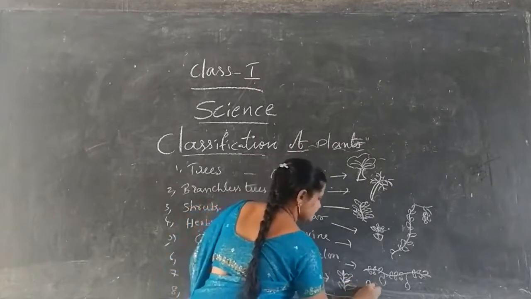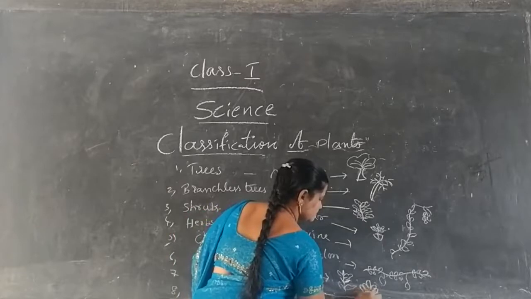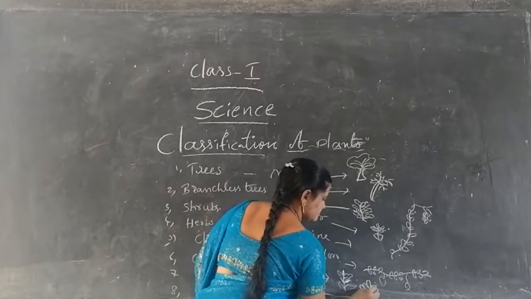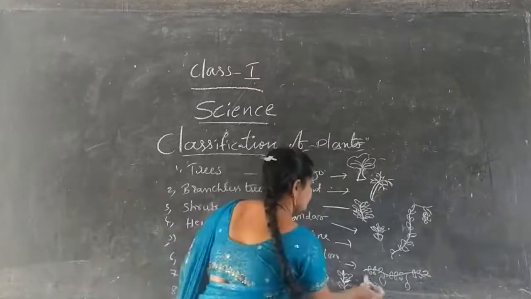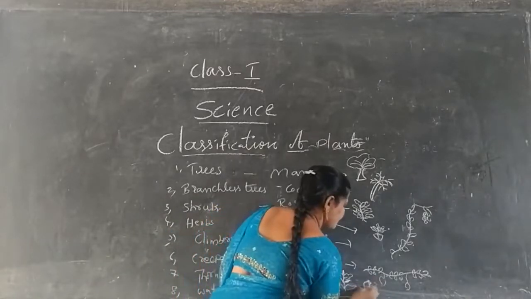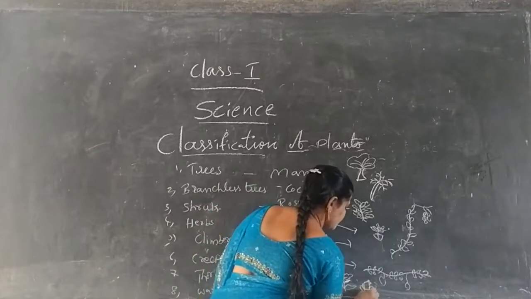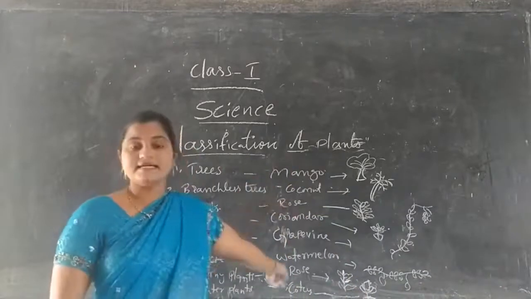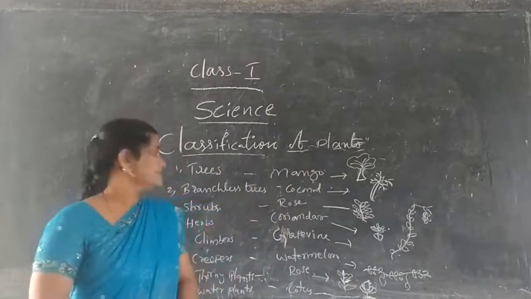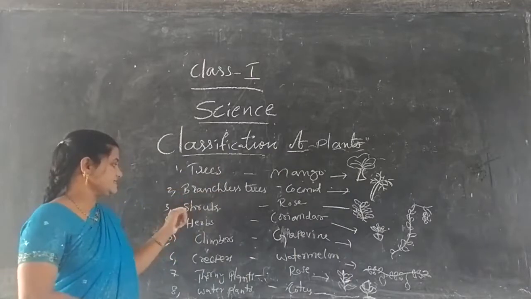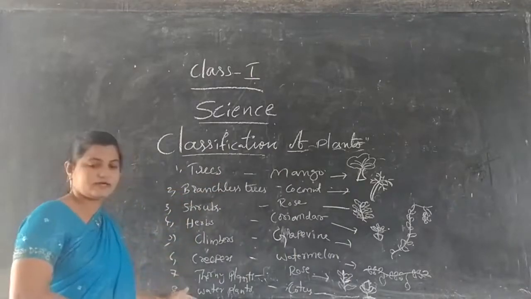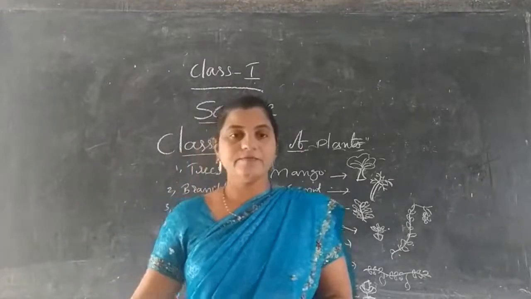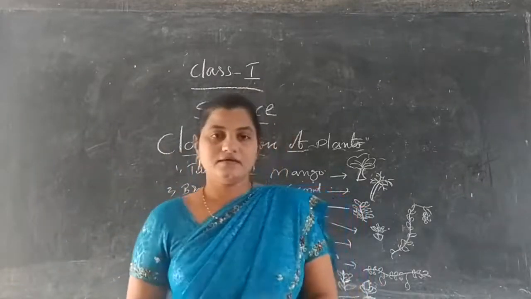Next, water plants. Okay. This is the classification of plants. Okay, children. Trees, branchless trees, shrubs, herbs, climbers, creepers, thorny plants, and water plants. Okay, children. I hope you understood very well.